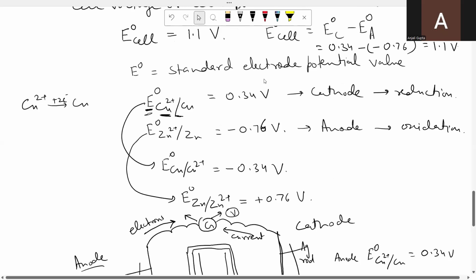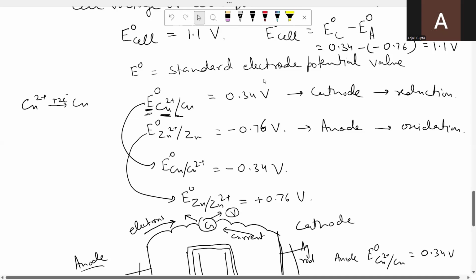Standard electrode potential means the tendency of that electrode to undergo either oxidation or reduction under standard conditions. As I have told you already, any electrode can undergo either oxidation or reduction depending on with which other electrode we have combined with that given electrode to make the cell.